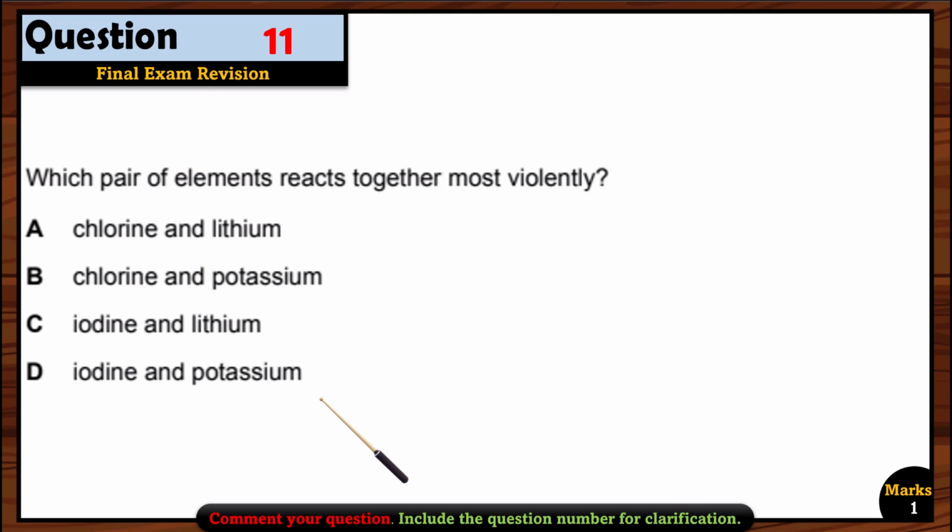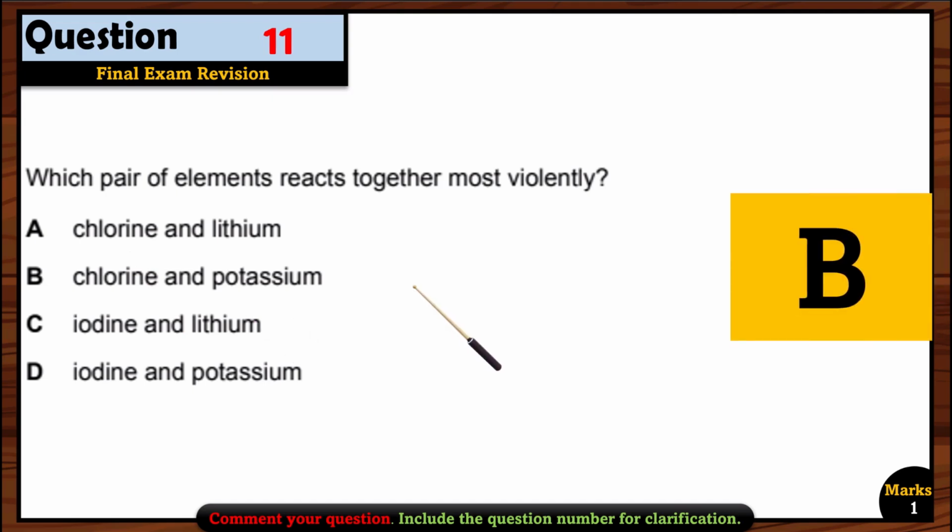So first, we already found the metal. Which one is the most reactive one? Potassium. Now, let's see about the non-metal. Which non-metal is the most reactive one? Among the non-metals, these are from group 7. In group 7, the reactivity decreases down the group. It means the most reactive one is fluorine, then chlorine, then bromine, and then iodine. So compared to chlorine and iodine, the most reactive one is, of course, chlorine. When the most reactive ones react, the reaction will be more violent. So which option is correct? Chlorine and potassium, because they both are very reactive, so the reaction will be violent. So option D is the right option here.